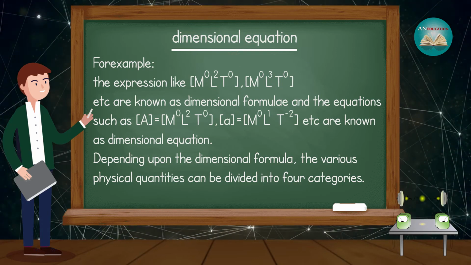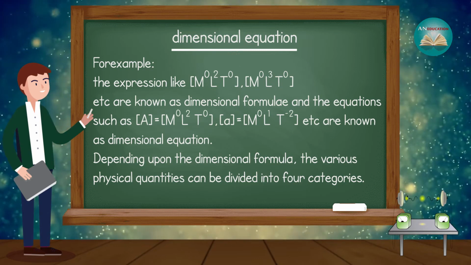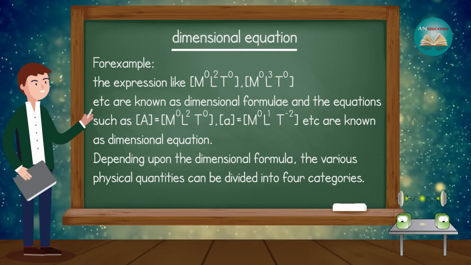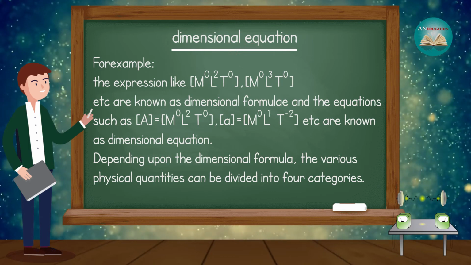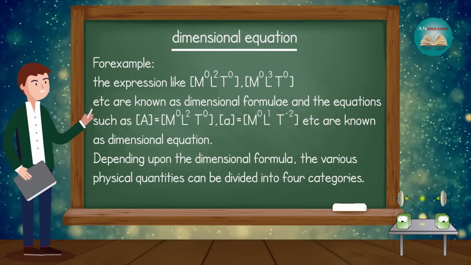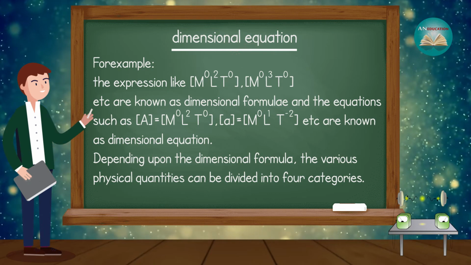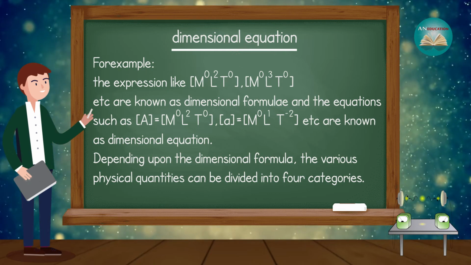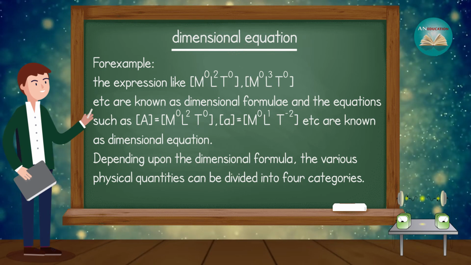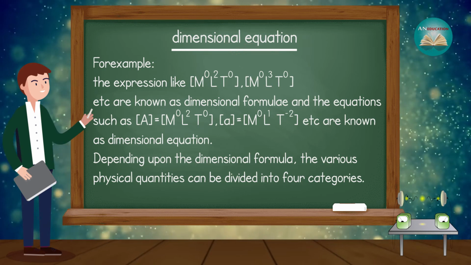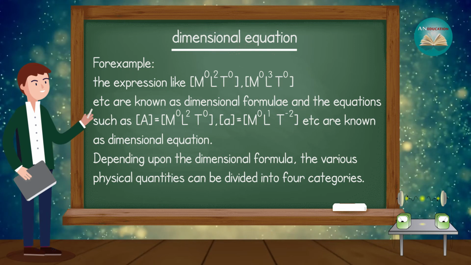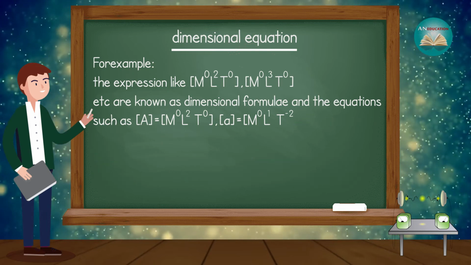And equations such as dimension of area is equal to square bracket M to the power 0, L to the power 2, T to the power 0, square bracket closed, comma, dimension of acceleration is equal to square bracket M to the power 0, L to the power 1, T to the power minus 2, etc. are known as dimensional equations. Depending upon the dimensional formula, the various physical quantities can be divided into 4 categories.